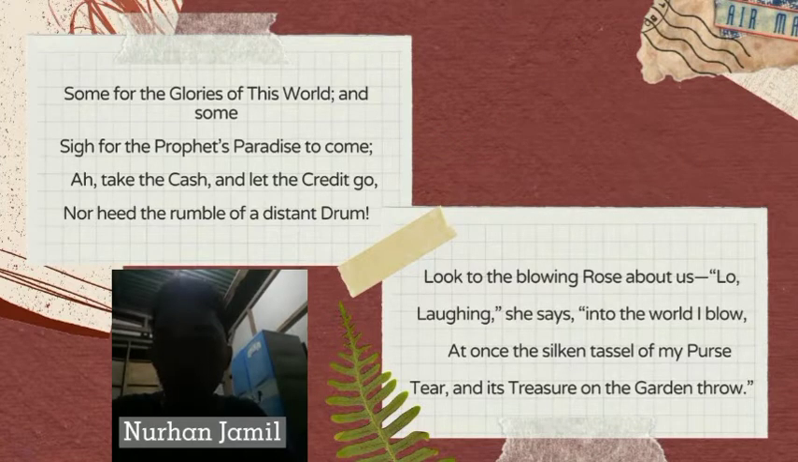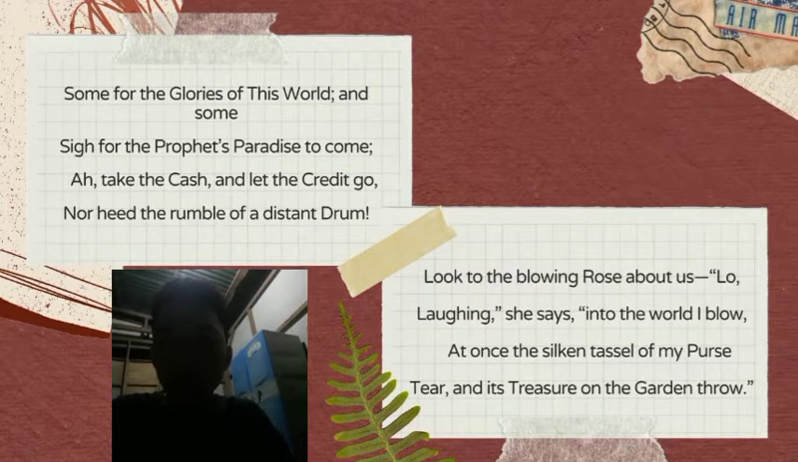Look to the blowing rose about us. Low laughing, she says, into the world I blow, at once the silken tassel of my purse untie, and its treasure on the garden throw. The treasure of the rose is its pollen, from which other roses will grow. Its purse is the stamen of the flower. The idea here is that real treasure has nothing to do with money, commerce, or power. The carefree words of the smiling rose contrast beautifully with the fervent thought of humanity's world of hope in the